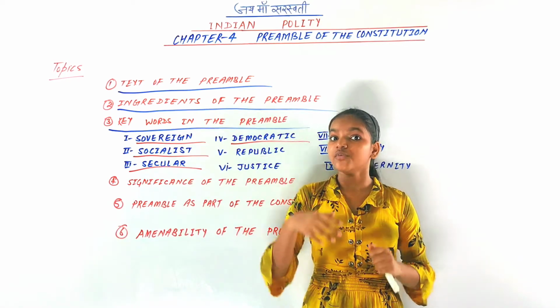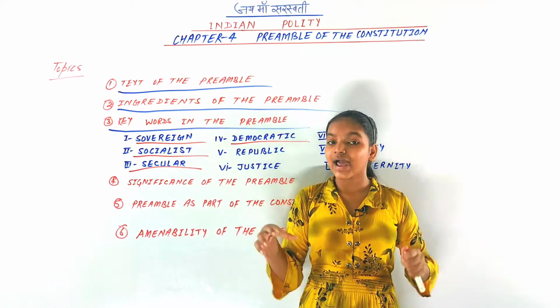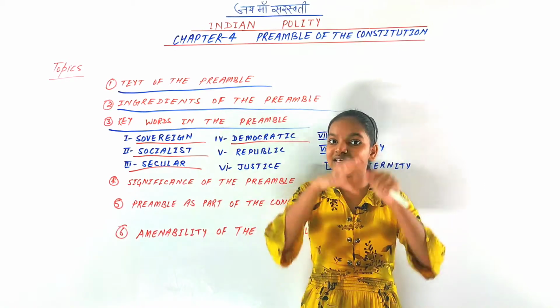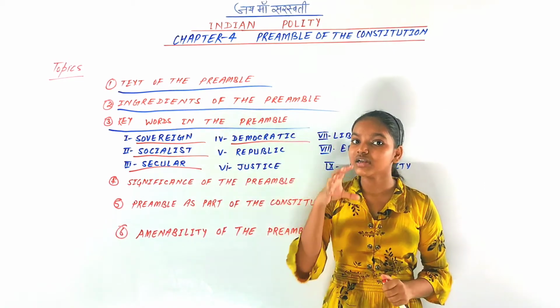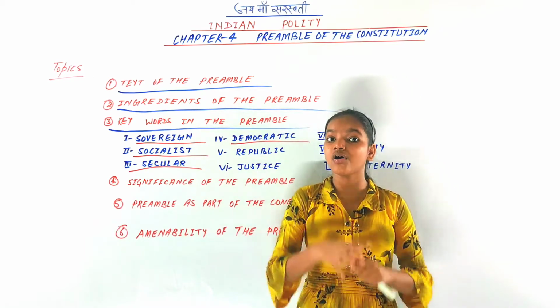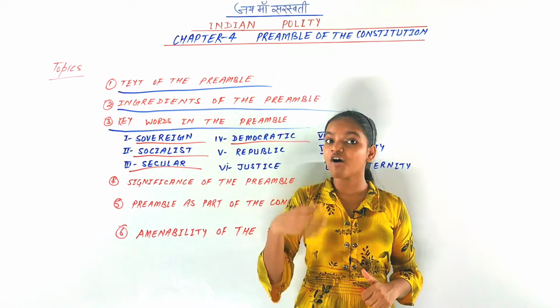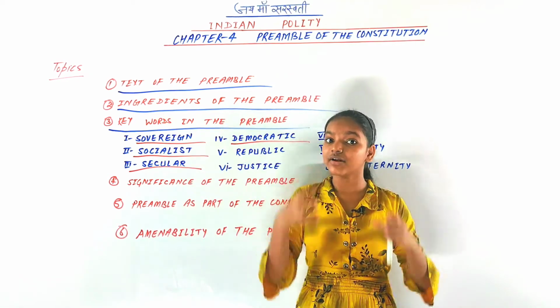If you take only economic democracy, that is also not right. All three democracies are dependent on each other. So the Indian Constitution has adopted all three democracies, not only political democracy. So that is what democratic means.